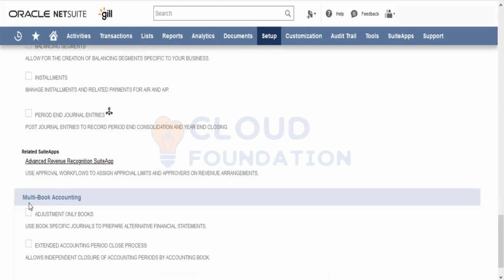Similarly, there is one more module, the multi-book accounting module, which is a paid module made available by NetSuite. In case we are using that, then there are some multi-book accounting preferences or features available.